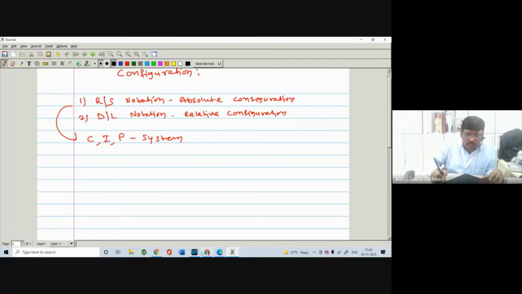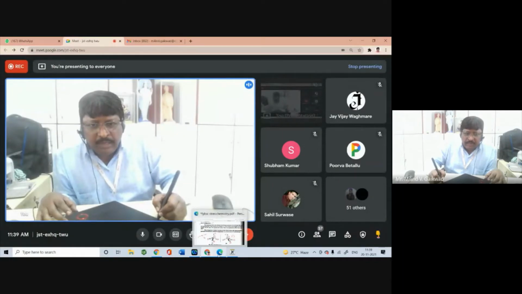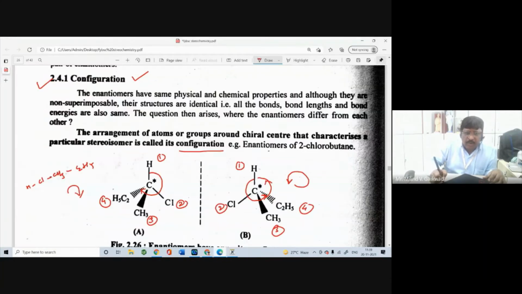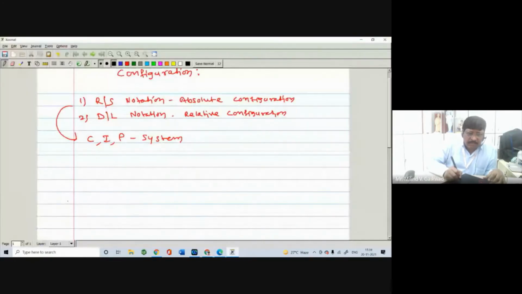So in the absolute configuration, firstly we have to see a compound which contains a symmetric carbon atom. For example, suppose you take a simple example, which is the compound written in the Fischer projection formula, or we can say the compound is written in the ball and stick model. So we'll take the simple example.